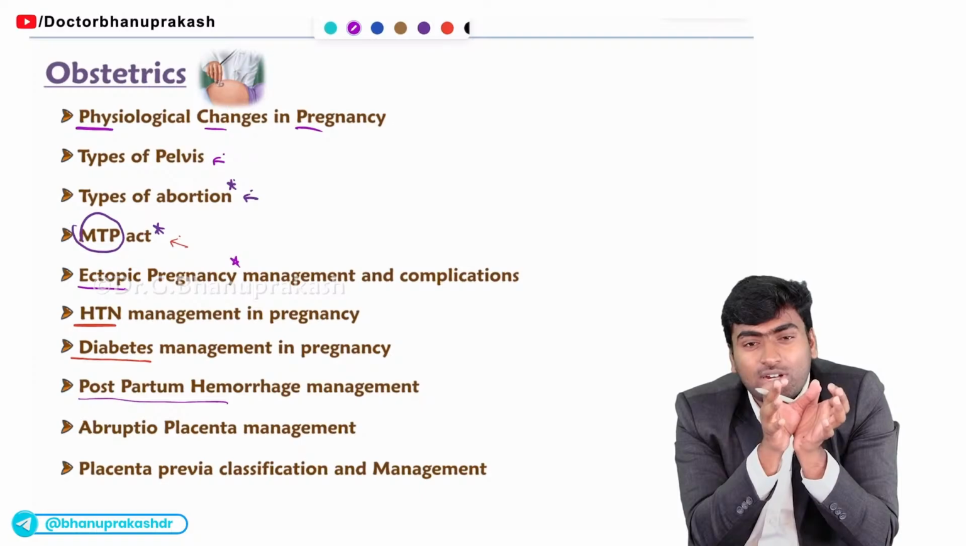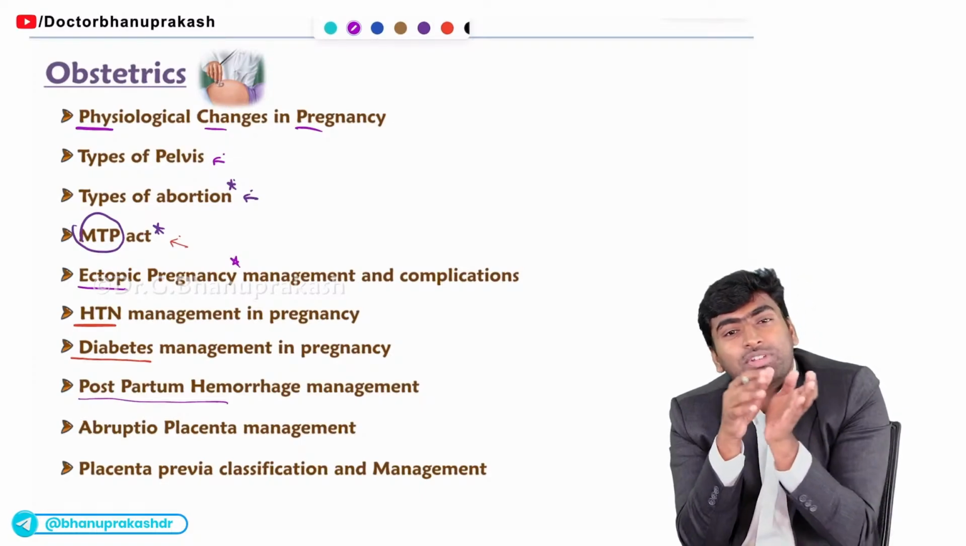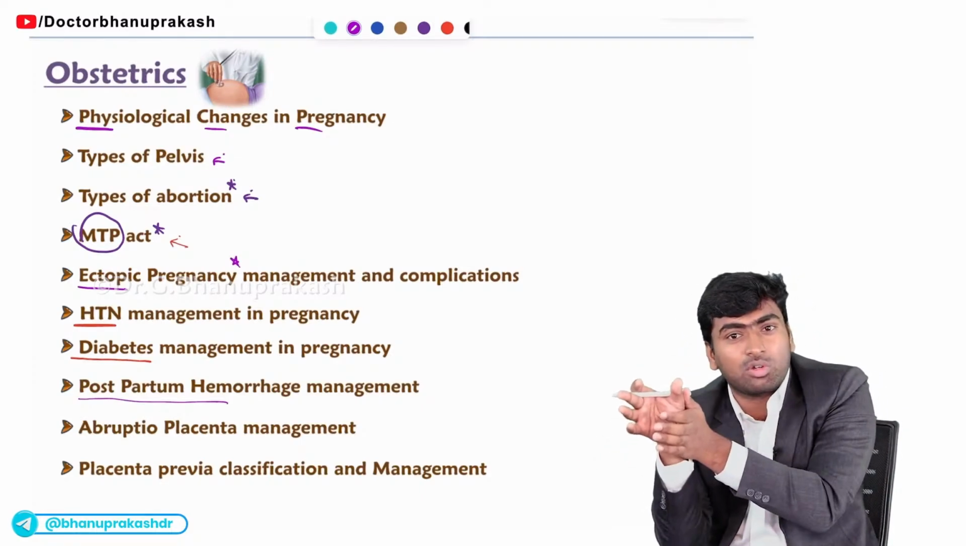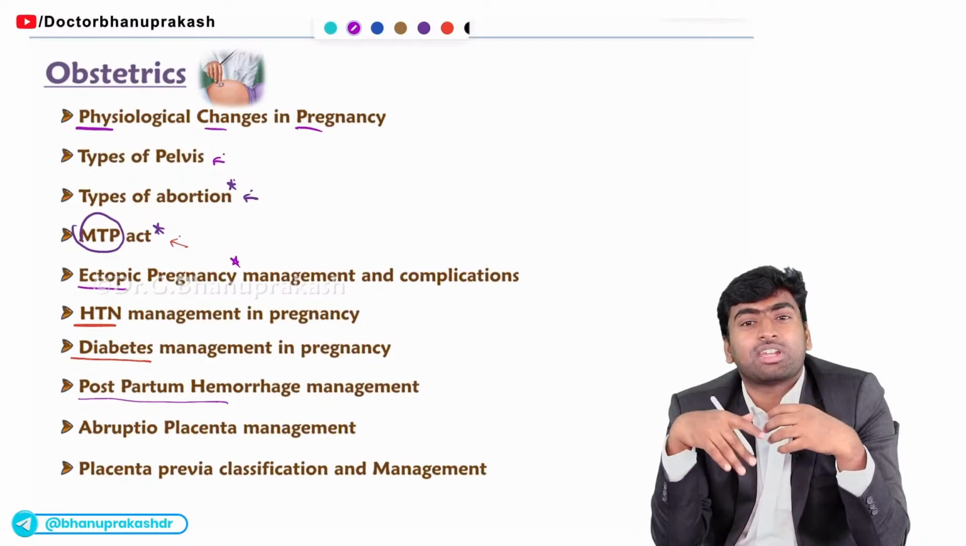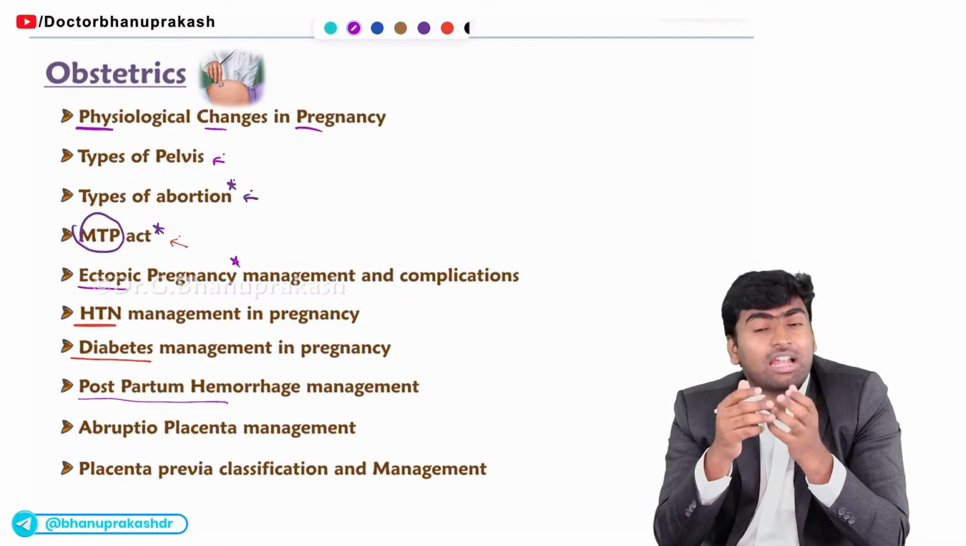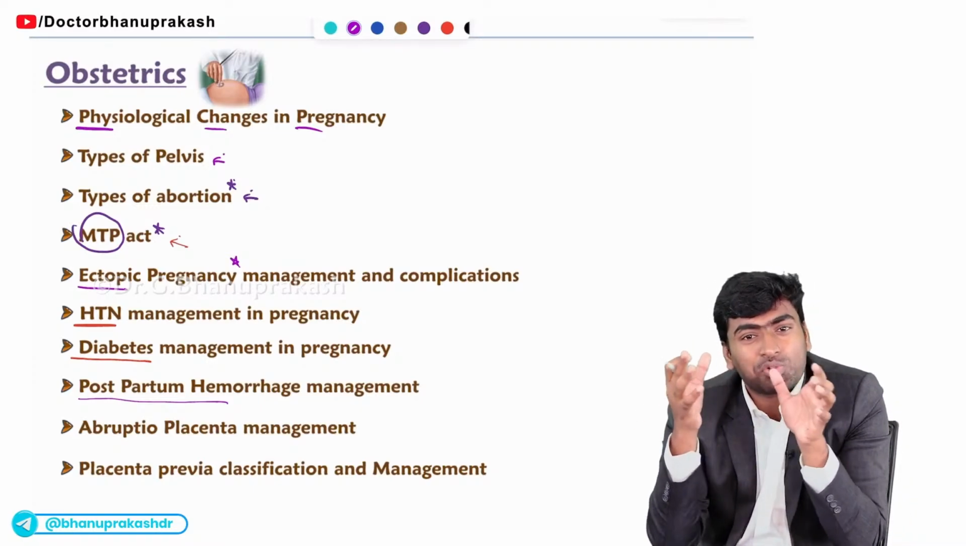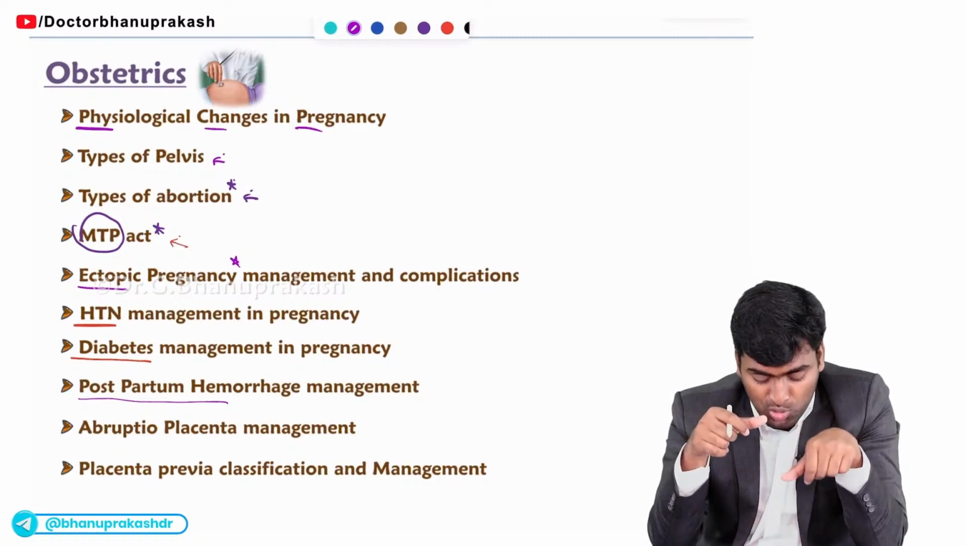Like first, what you will give? You will start with oxytocin infusion. Then which step you will move ahead with? And finally, what you will do? You will try the suture techniques. If not, you will do angioembolization, and if not, finally, you will do the hysterectomy. So you should know the step-wise management in a case of postpartum hemorrhage.